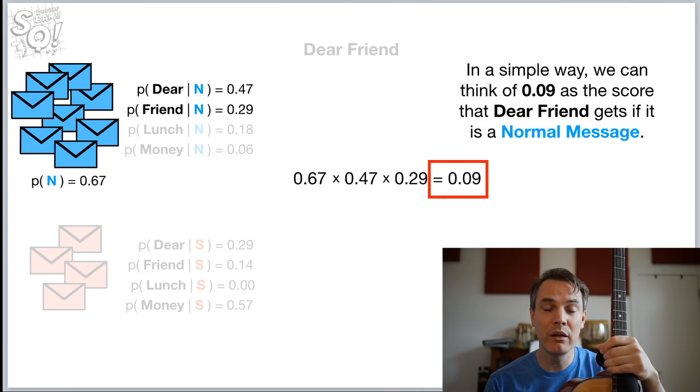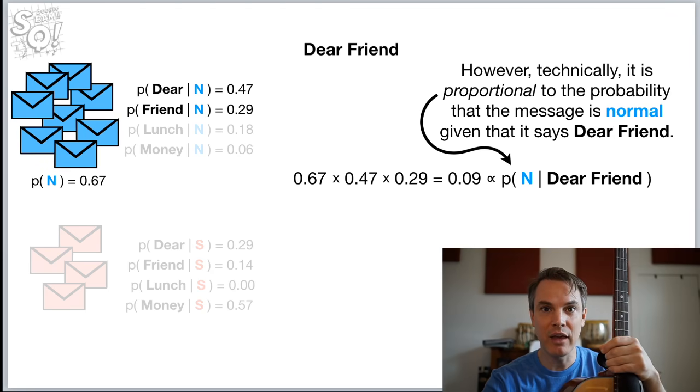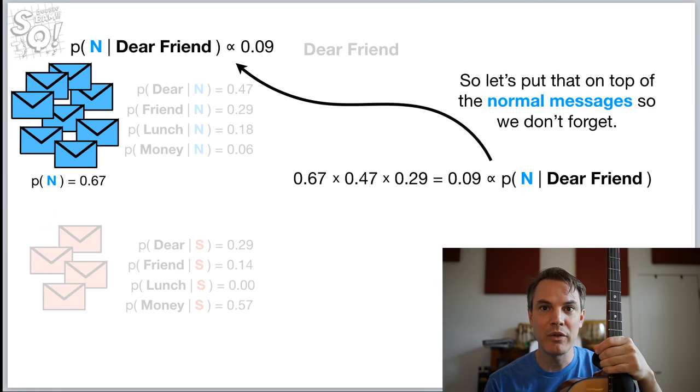We can think of 0.09 as the score that dear friend gets if it is a normal message. However, technically, it is proportional to the probability that the message is normal, given that it says, "Dear friend." So let's put that on top of the normal messages so we don't forget.